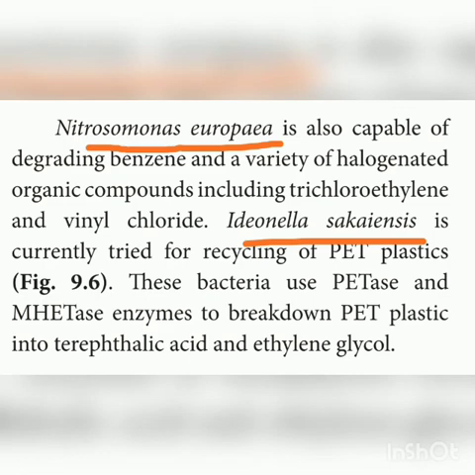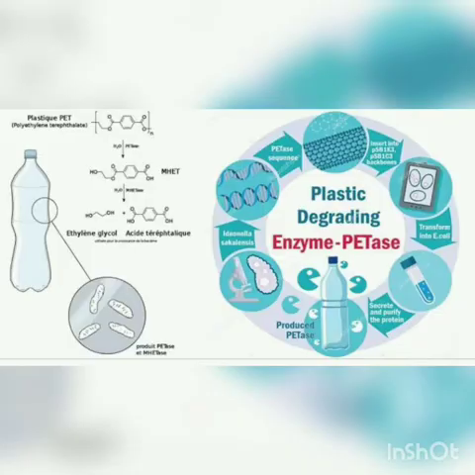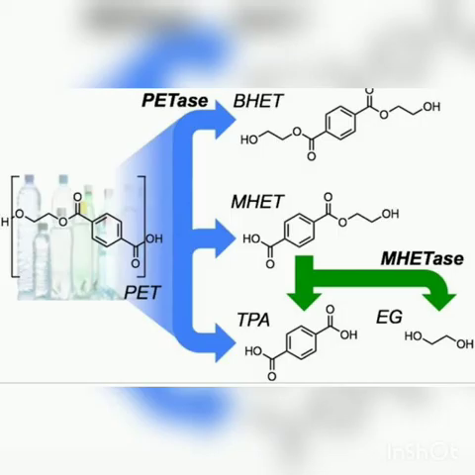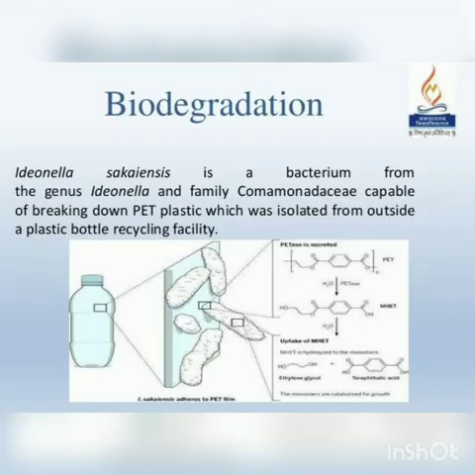And the third one is Ideonella sakaiensis. It is currently tried for recycling of PET plastic. They say plastic should not be used at all, right? Now there is something called PET plastic, we have PET bottles, no? Ideonella sakaiensis is currently tried for recycling of PET plastic. These bacteria use PETase and MHETase enzymes to break down this PET plastic into terephthalic acid and ethylene glycol.